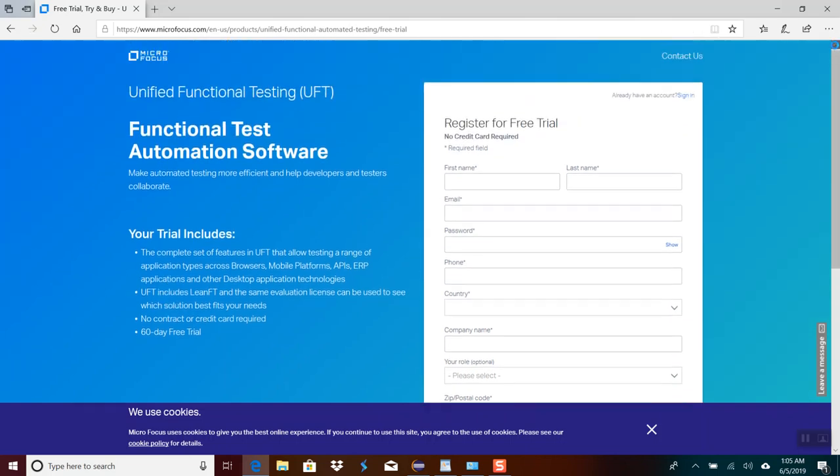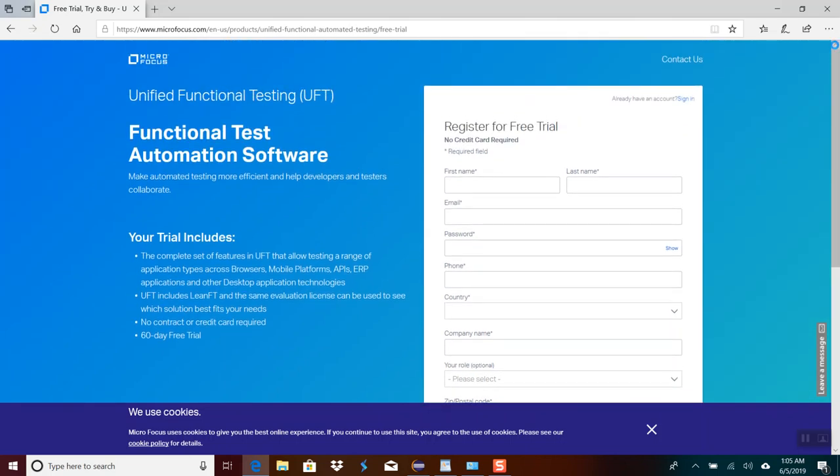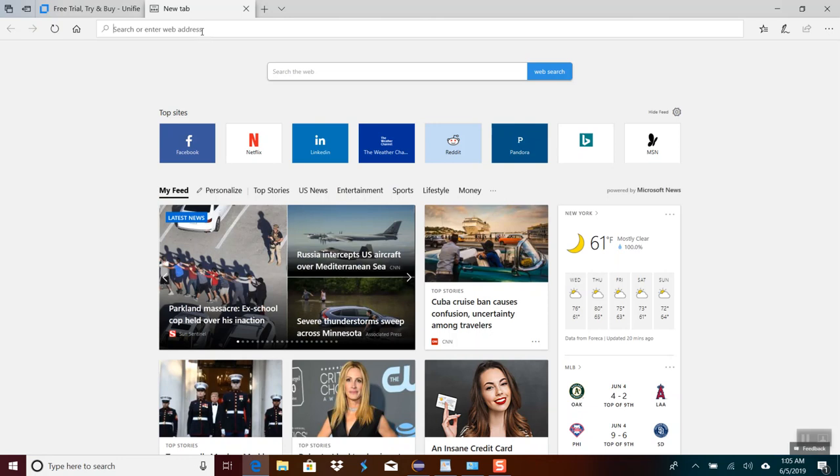Once you do that, it's going to take you to another page, and it will also send you an email where you can download Microfocus UFT from the Microfocus website.